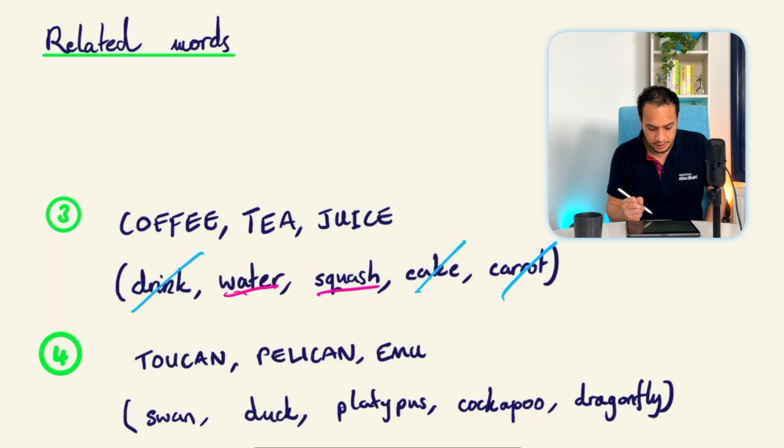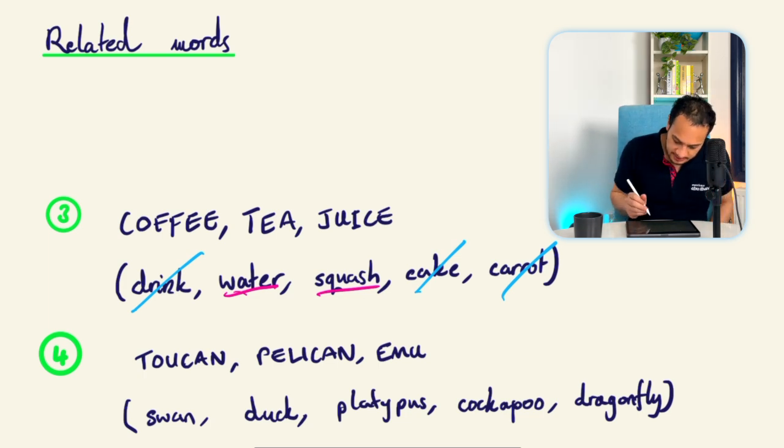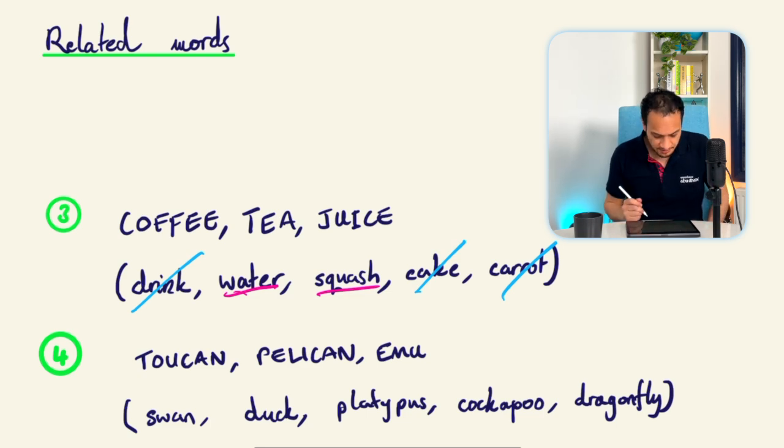Then we've got toucan, pelican and emu. These are birds. Yeah, these are types of birds. Then we've got swan, duck, platypus, cockapoo and dragonfly. So we've got swan and duck. Swan and duck are going to be our answers because they are types of birds. Now platypus is something that is bird-like, but it's not actually a bird.